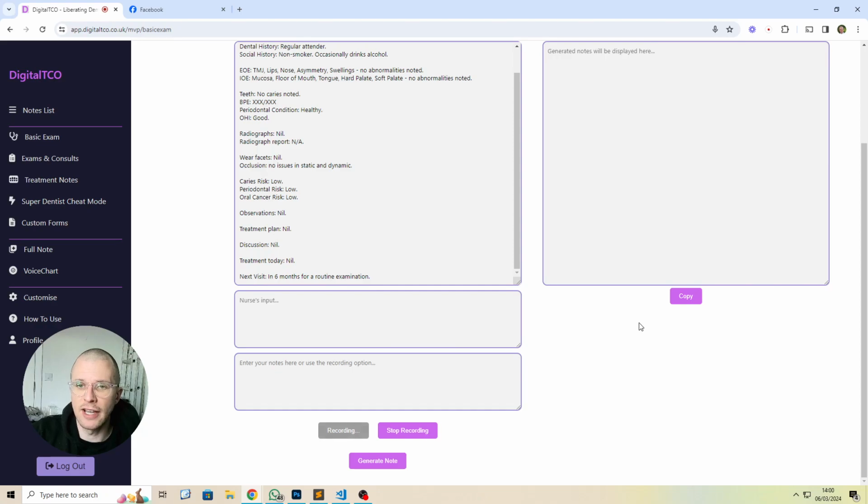The caries risk is high. Periodontal risk is high. The patient smokes 15 a day and drinks 21 units a week, so their oral cancer risk is also high. Discuss with the patient that they have deep caries in these teeth, and by the time we clean it out, there's not a lot of tooth left. So we discussed no treatment, root canal treatment, or extraction. The patient would like to have the teeth extracted.